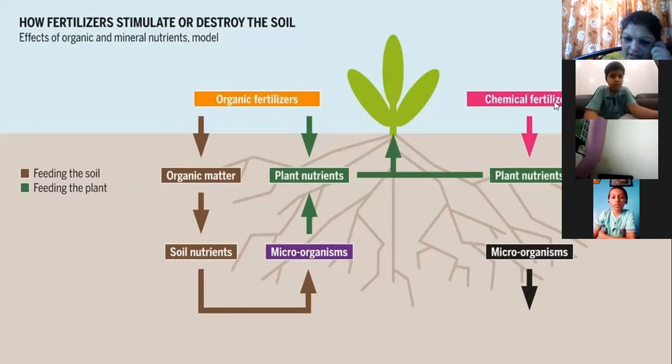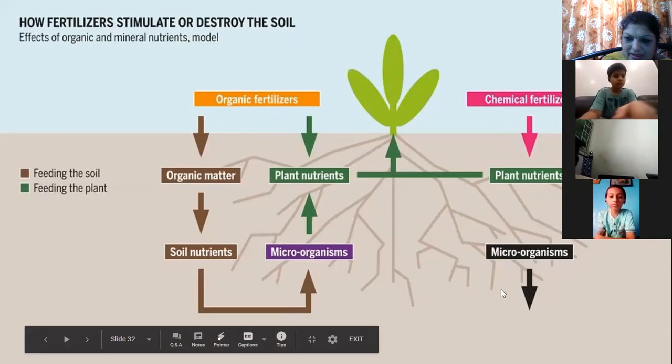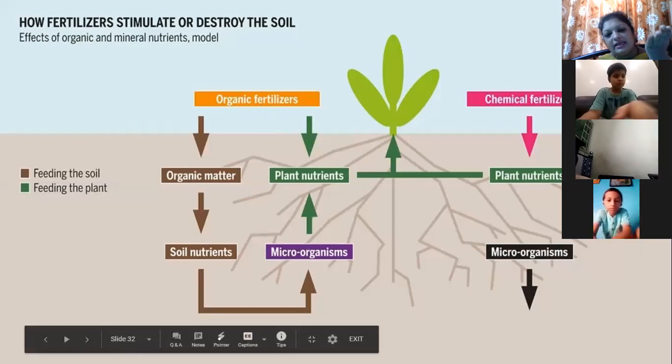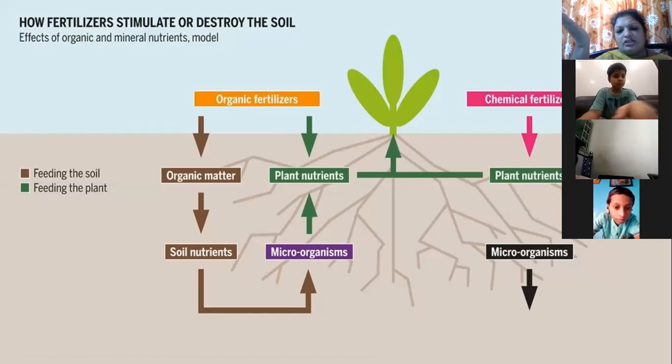Now look here, chemical fertilizer. When it is chemical fertilizer, it is only providing nutrition to the plant. It is not providing nutrition to the soil. You can see here, no nutrition to the soil. So which is better? Which is good? Organic fertilizers are good, not chemicals. But nowadays what is happening? Population is increasing. We want an increase in the crop production also. You cannot rely on organic, and that's why most of the farmers will use chemical fertilizers.